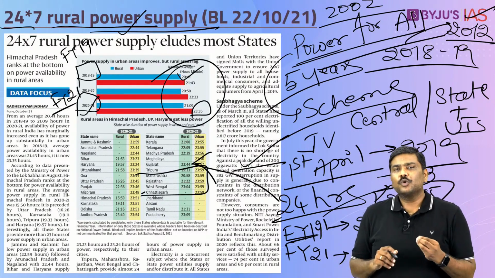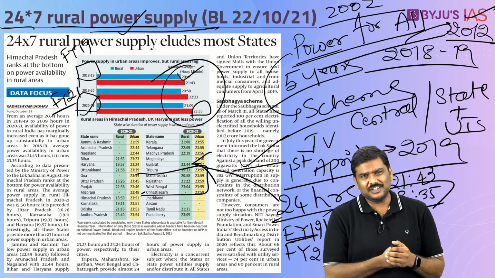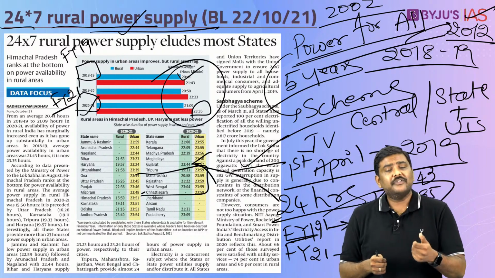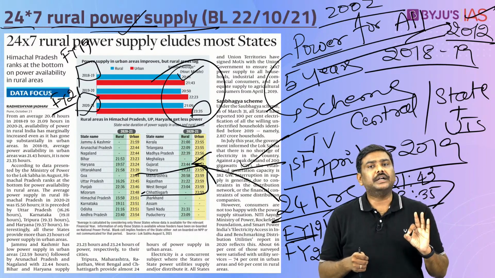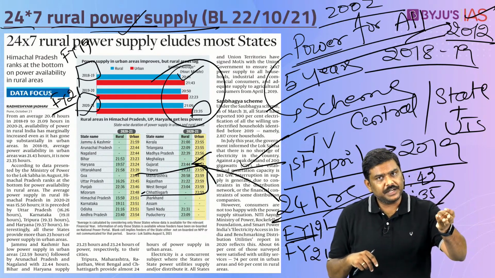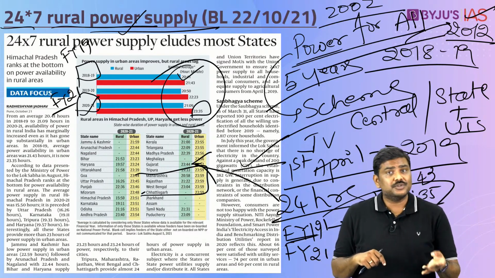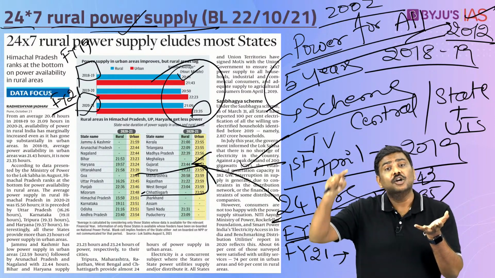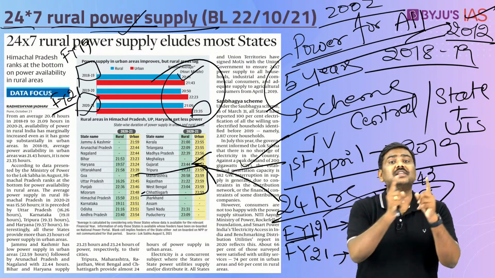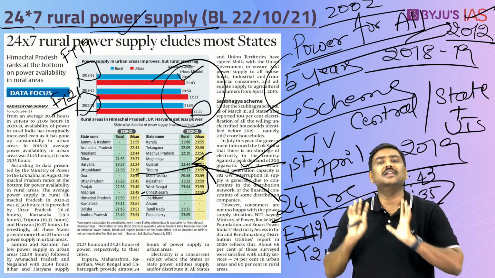Now for some of you who might be thinking, sir, what is the importance of this? Please understand, having stable as well as quality electricity supply is very important. Many of these social objectives as well as economic objectives such as growth rate can be achieved when you have sustained quality electricity supply both in urban India as well as rural India.